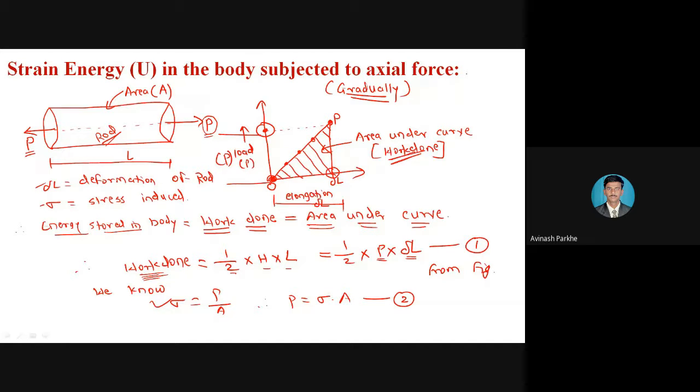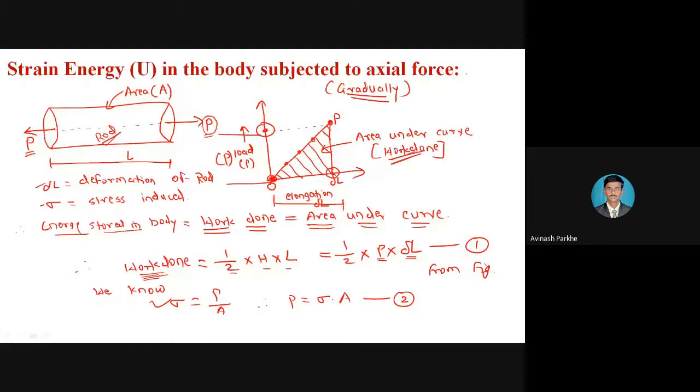The first one is a gradually applied load, the second is a suddenly applied load, and the third one is an impact load. If the body is subjected to a gradually applied load, how much energy is stored and how much stress is developed, we have a small derivation. Similarly, if the body is subjected to a suddenly applied load as well as an impact load, at that time how much energy is stored in that body, and how much stress is developed due to the sudden load and the impact load, those parameters we have to calculate.